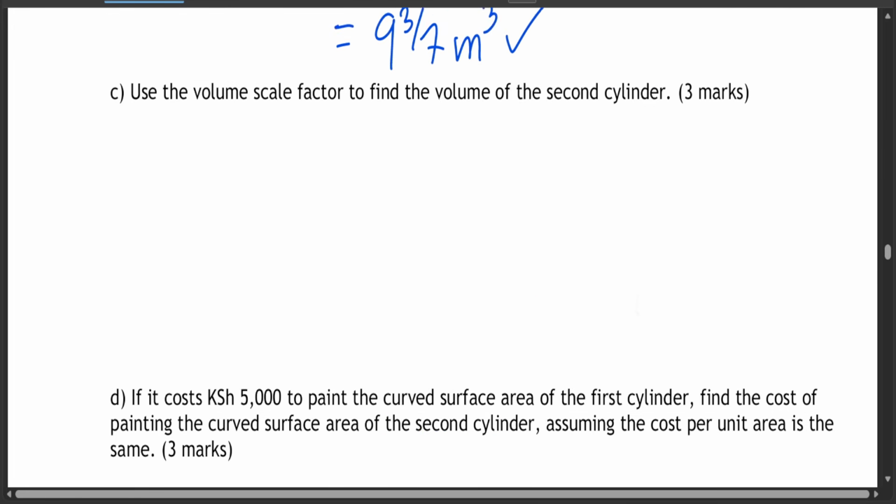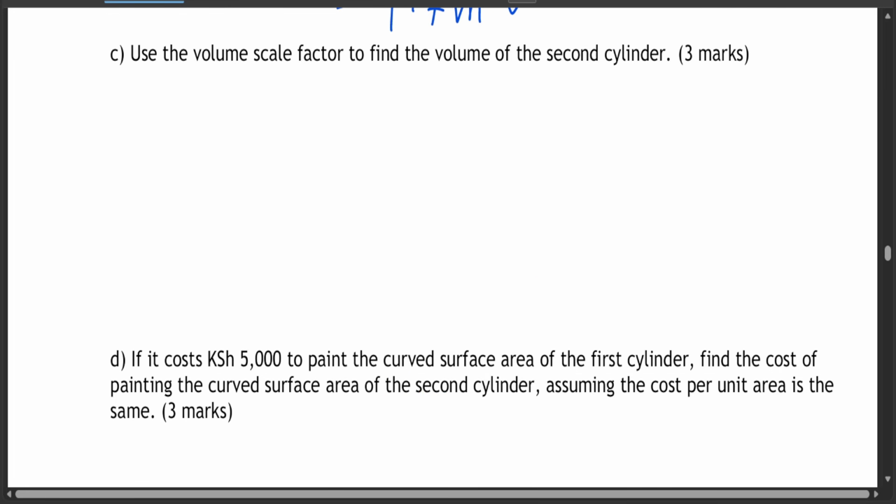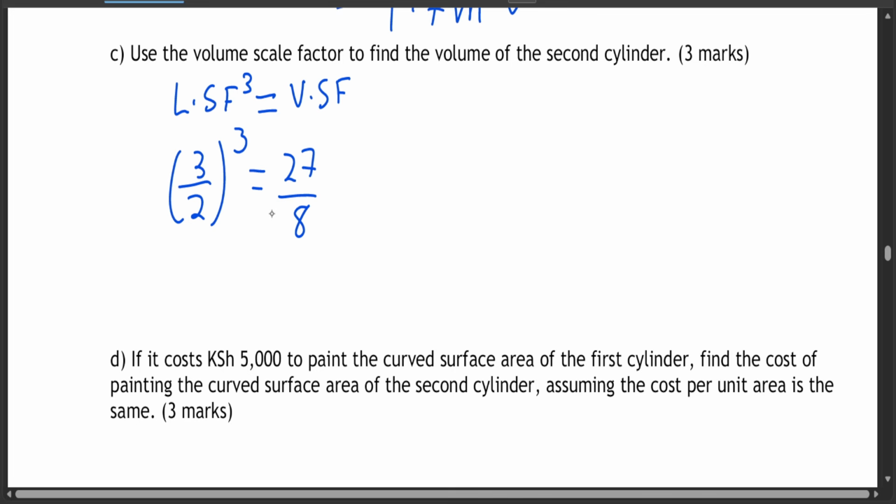Now use the volume scale factor to find the volume of the second cylinder. Now volume scale factor is given by linear scale factor cubed. And if you remember, our linear scale factor was 3/2. So you cube it to give you the volume scale factor. So 3/2 cubed is going to give you 27/8. Okay, 3 cubed is 27, 2 cubed is 8.